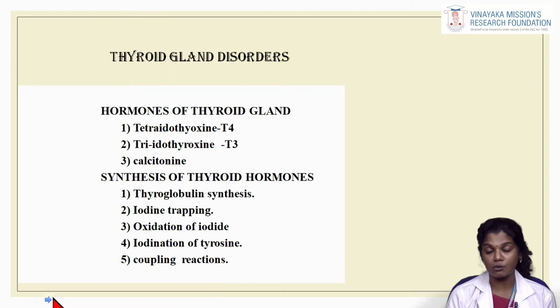These are the main hormones secreted by the thyroid gland, and the synthesis of thyroid hormones occurs in the following steps. First, there is thyroglobulin synthesis, followed by iodine trapping, oxidation of the trapped iodide, iodination of tyrosine, and the coupling reactions, and finally the thyroid hormones are synthesized.